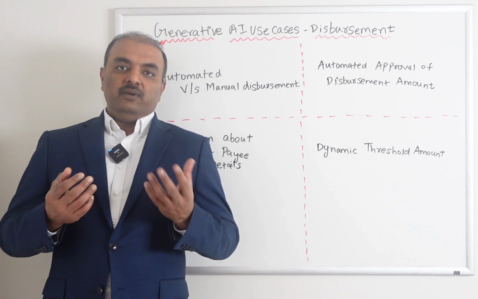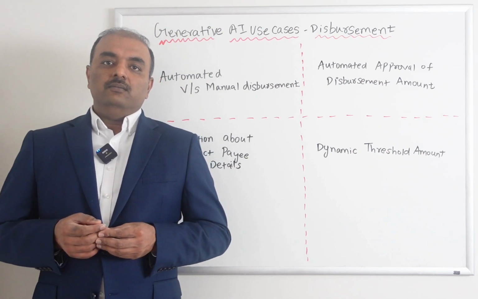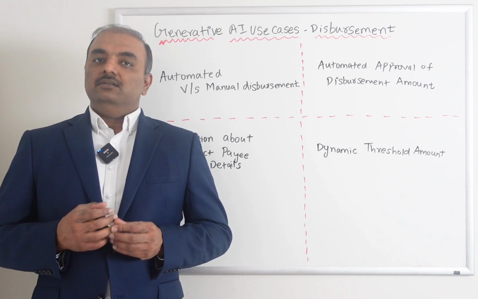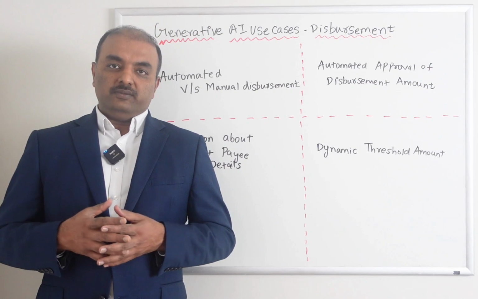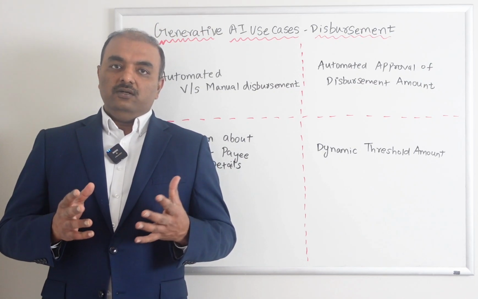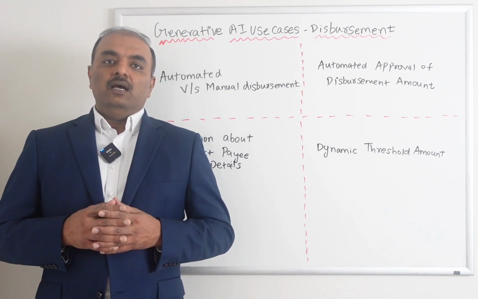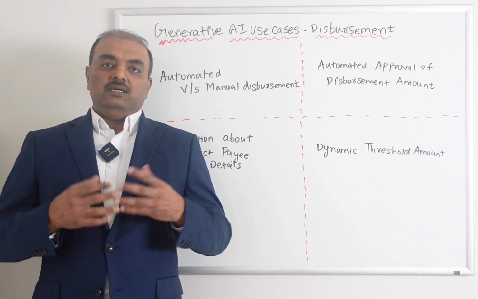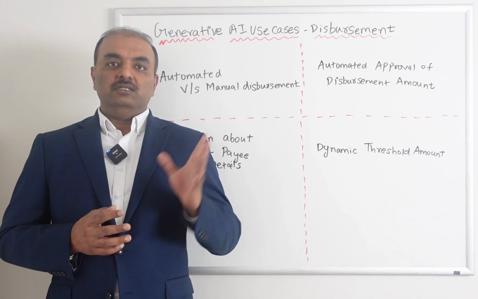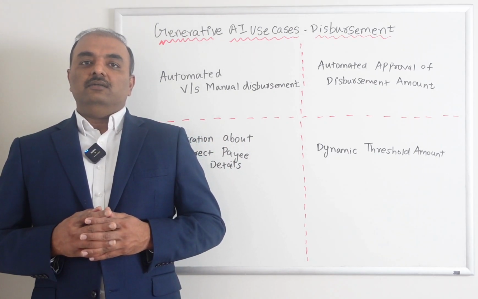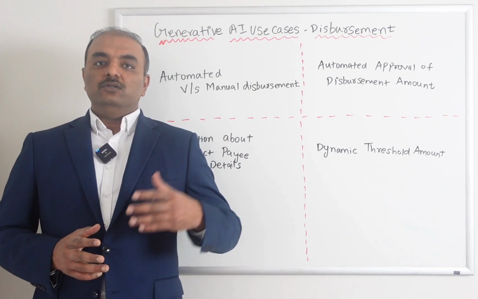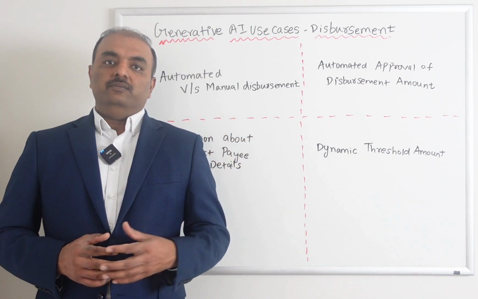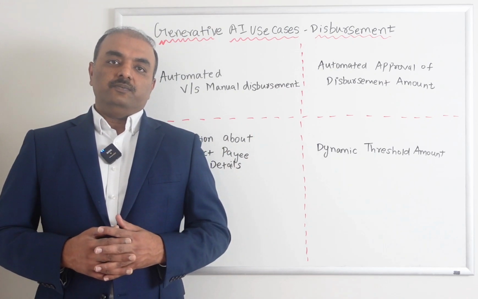Or sometimes a customer can make a payment, say 500, but the insurance company could not locate the exact policy number, and for some reason they need to send this money back to the customer. In short, any scenario where the insurance company has to send the money back to the customer because they could not locate the policy number or the customer made an overpayment, we use this process called disbursement, where you create the payment request, it goes to a financial system and we create a check or through some other means of payment, we send the money back to the customer.